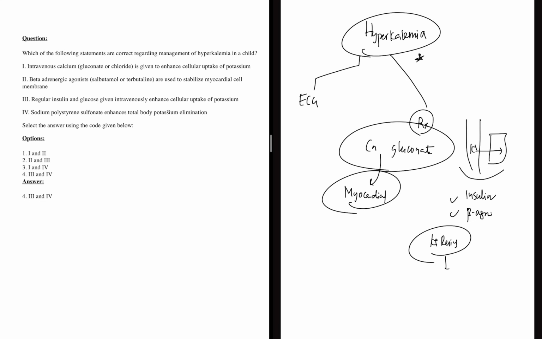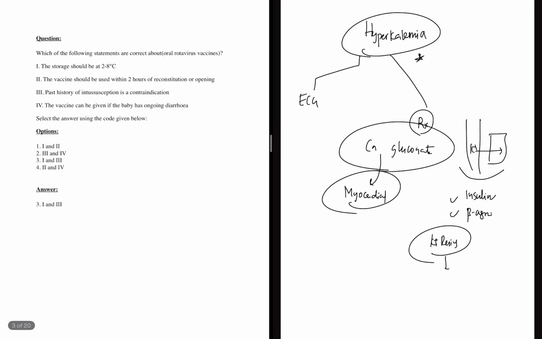Now let's look at options 3 and 4. Regular insulin and glucose given IV to enhance the cellular uptake of potassium. Yes, I agree with this. Potassium binding resins are given to enhance total body potassium elimination. This is also right. So my answer is 3 and 4. Right? Chalo, let's go to the next question.